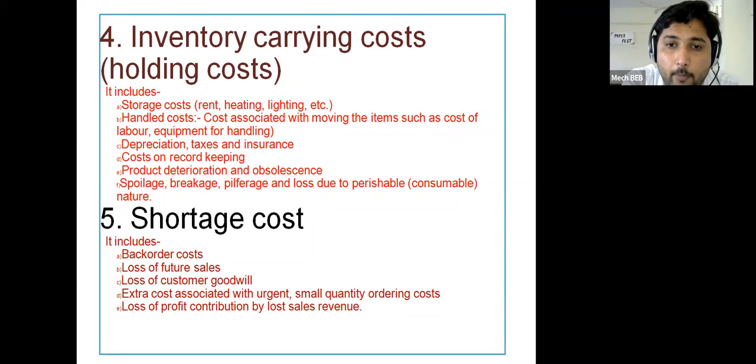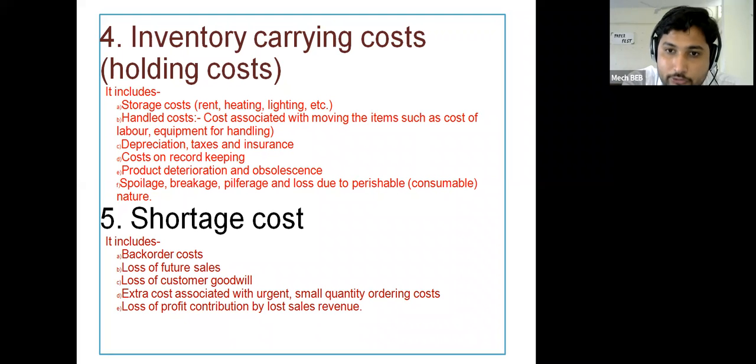Then to maintain the proper lighting system or air conditioning system, if perishable goods or the food industry is there, in that case you require some ventilation or air conditioning systems at that location, so those charges will come under the storage cost. One is rent, then heating or ventilation, then next is electricity. So that will come under the storage cost, and storage cost comes under the inventory carrying cost.